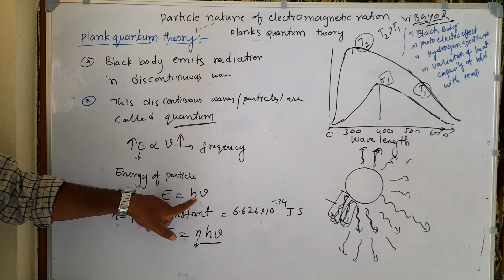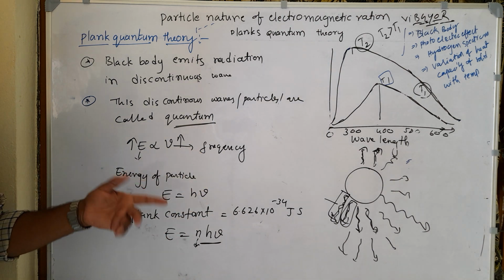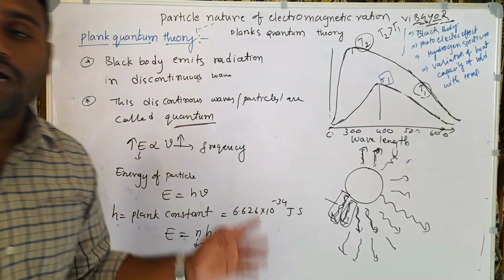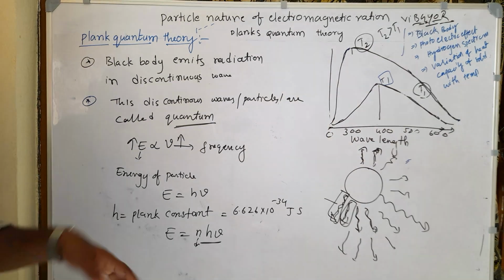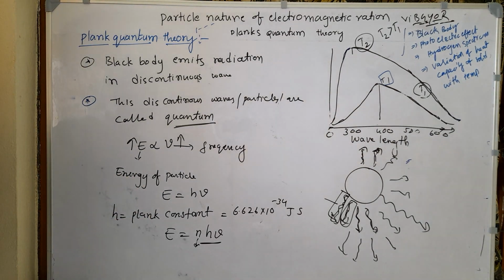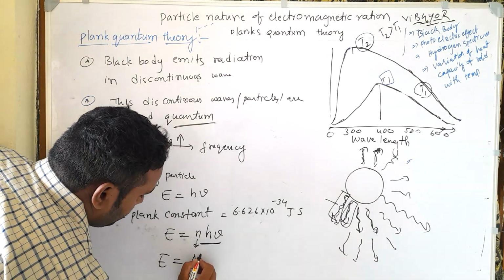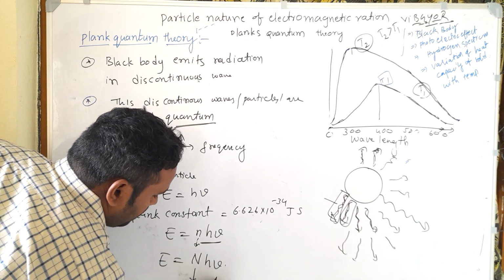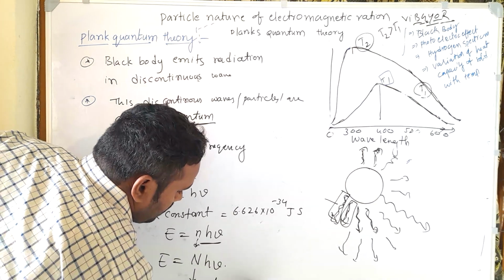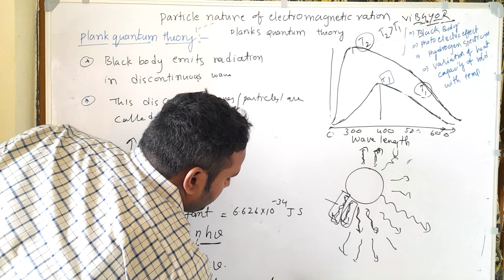This is the energy of one particle, and the energy emitted by the black body is always an integral multiple, n being the number of such particles. The energy of 1 mole of photons is E equals n h nu, where n is the mole number or Avogadro number.